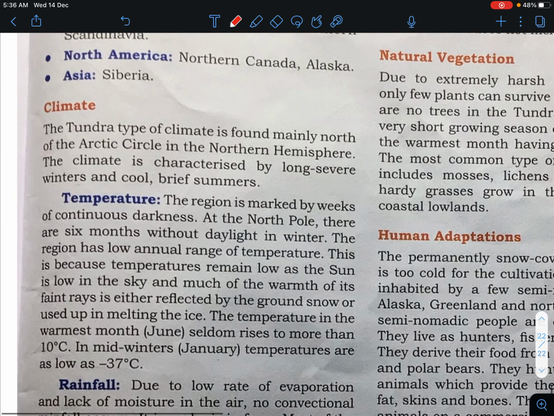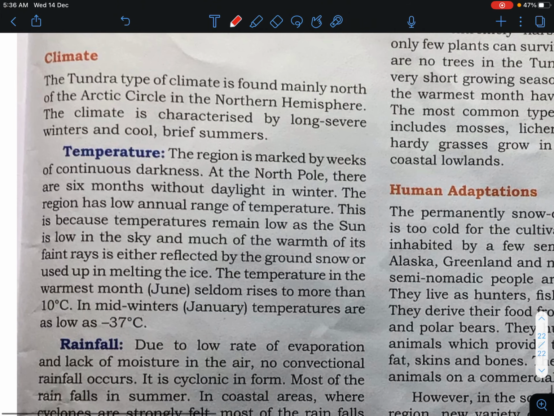Now, what is the climatic condition? The tundra type of climate is found mainly north of the Arctic circle. We have already studied that this type of climate is generally found in the north of the Arctic circle in the northern hemisphere. The climate is characterized by long severe winter and a cool, brief summer. Since this region mostly does not get sun throughout the year, you can say that.